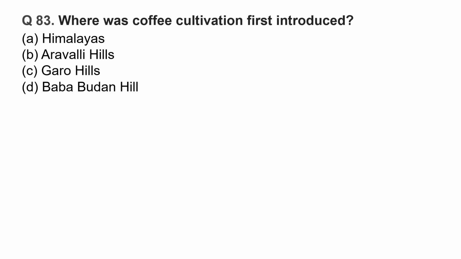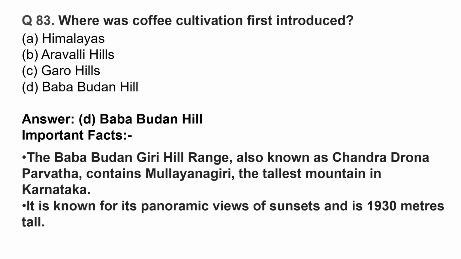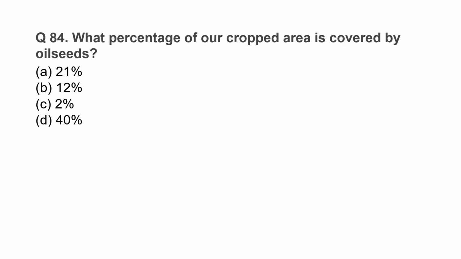Where was coffee cultivation first introduced? The correct option is option D, Baba Budan Hills. It is located in Karnataka and it is famous for its panoramic views of sunset.